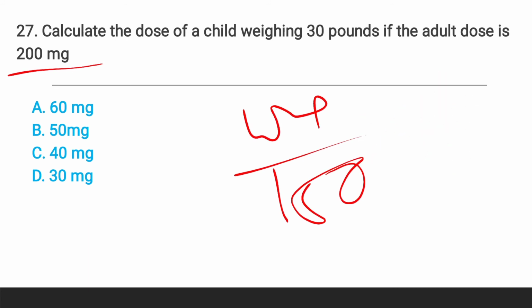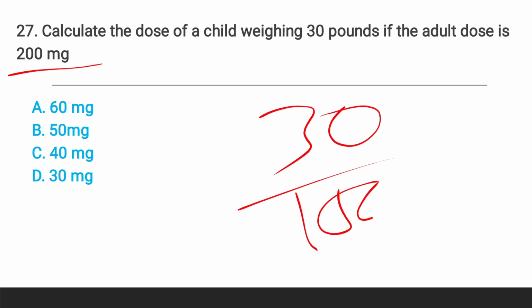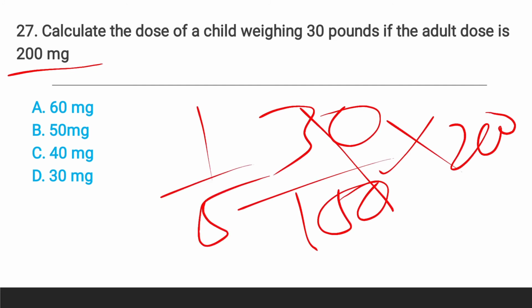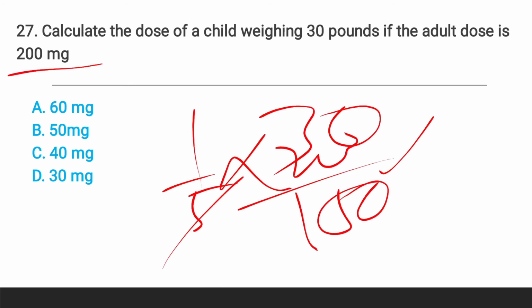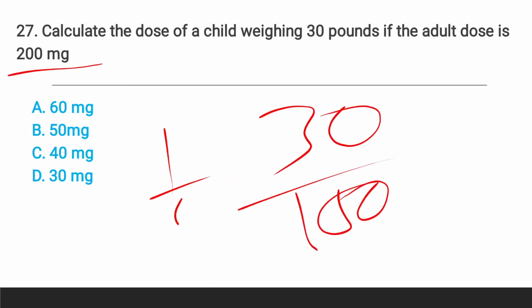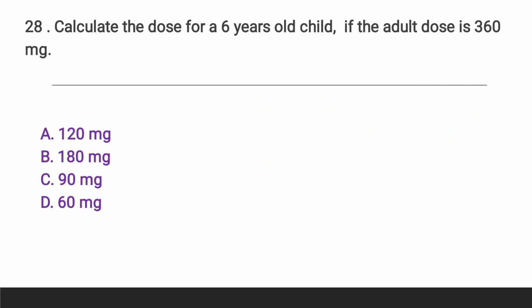So here we put 30 pounds by 150 into 200. So here 1 by 5 into 200, and after multiplication the answer is 40 mg. So here the right answer is option C, 40 mg.